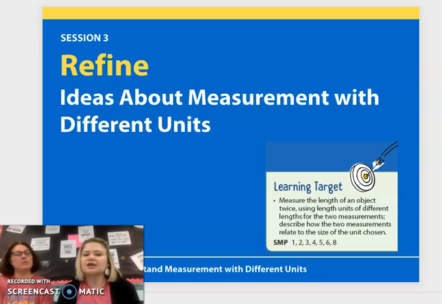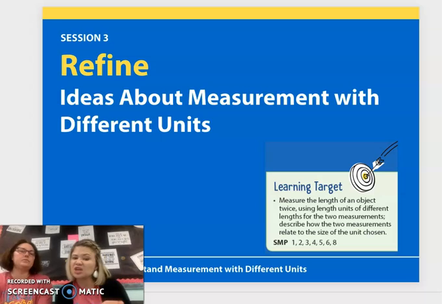We're still talking about measurement with different units. So our learning target today is to measure the length of an object twice using 2 different units of measurement. And then we're going to discuss how those 2 measurements relate to the units that we are choosing, okay? So maybe it's inches and feet, maybe it's yards and feet, or centimeters and meters, or even meters and yards, okay? We're going to try to understand the relationship between these different units of measurements.